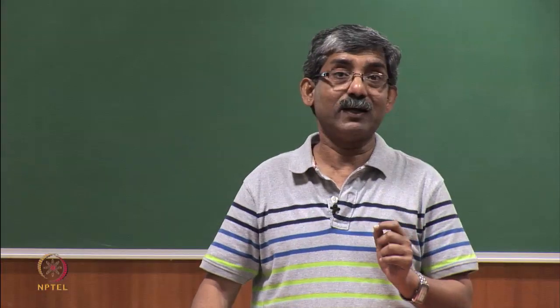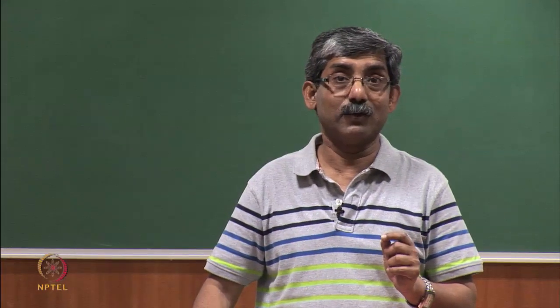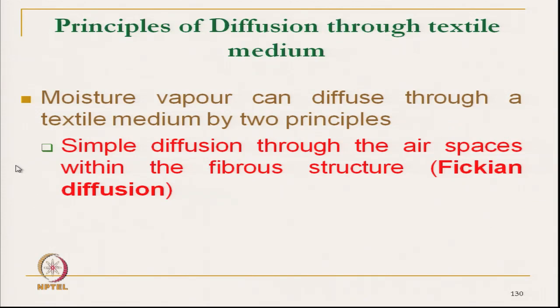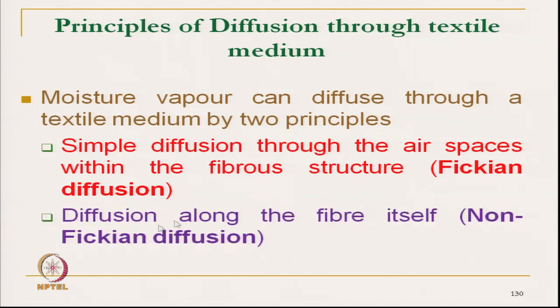Non-Fickian diffusion is very slow in nature. So, moisture vapor can diffuse through a textile medium by two principles: the simple diffusion through air space within the fibrous structure, which is Fickian diffusion, and diffusion along the fiber itself, which is non-Fickian diffusion.